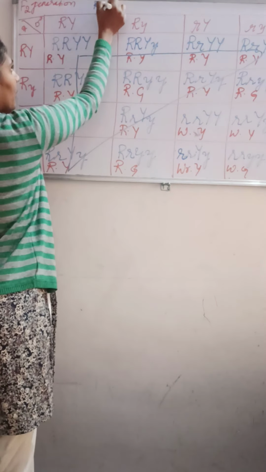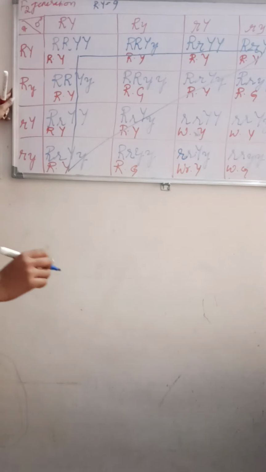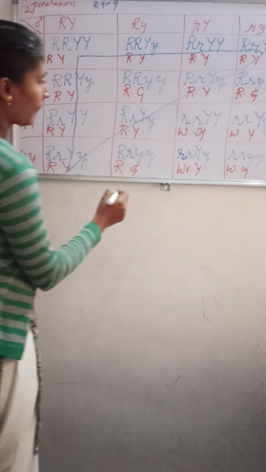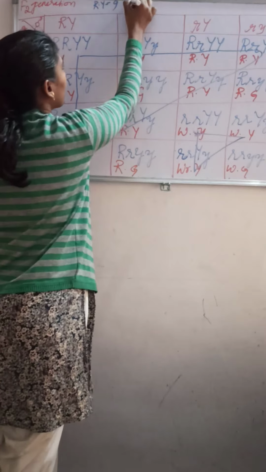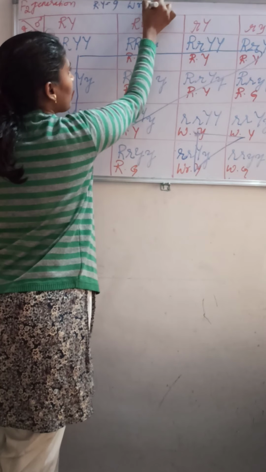You got 9 round yellow. So how many will you get wrinkled yellow here? That is 3. Wrinkled yellow, we will get 3.